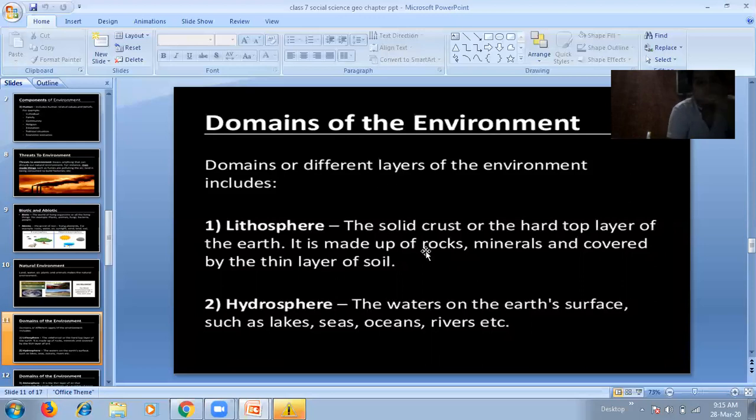So next I'm going to explain the hydrosphere. What do you mean by hydrosphere? Hydrosphere is the water body that is found on the earth's surface as well as inside the earth, in the oceans, lakes, seas, etc. It is the domain of water, and refers to various water bodies such as rivers, lakes, seas, and oceans that exist on the earth.